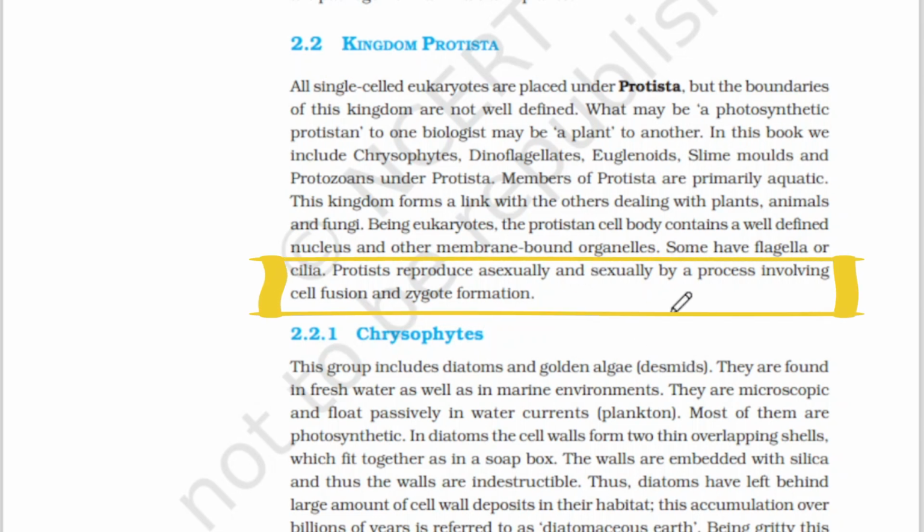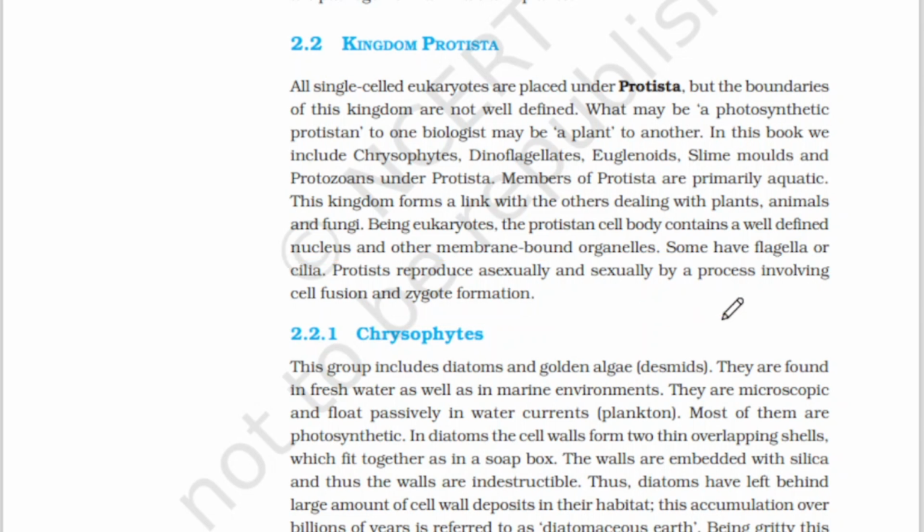Protists reproduce asexually and sexually by a process involving cell fusion and zygote formation. So, what is the mode of reproduction in protists? They reproduce asexually and also sexually. Asexually is by cell fusion and sexually by zygote formation.